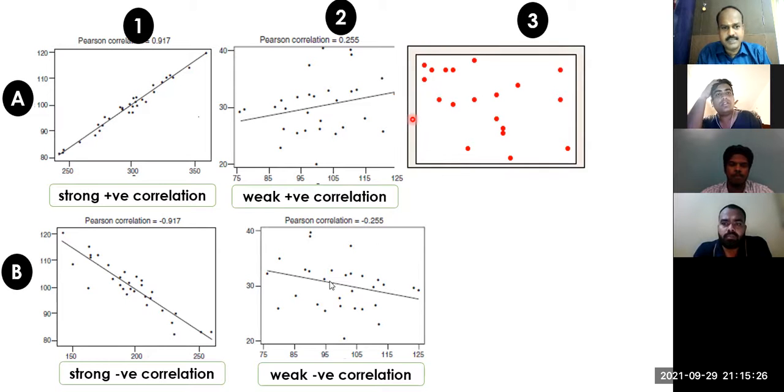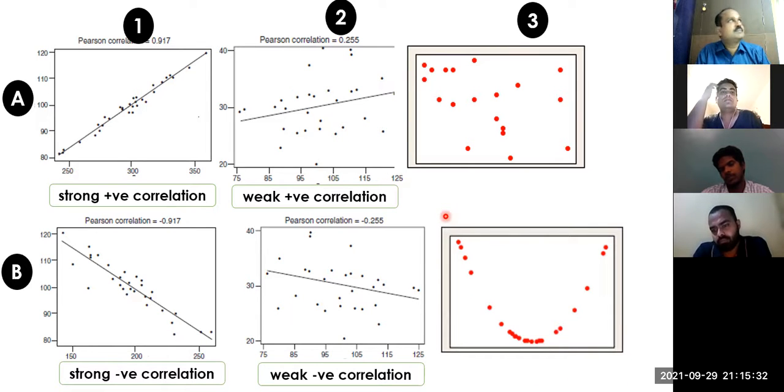No correlation, no relation. Last one: no correlation, but there is a relation. We can say non-linear, maybe quadratic or parabolic, because this coefficient is studying only the linearity. But this is not linearity, this is curvilinear, a parabolic relationship.